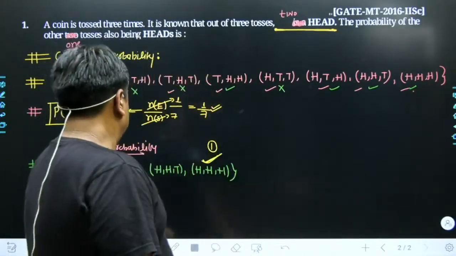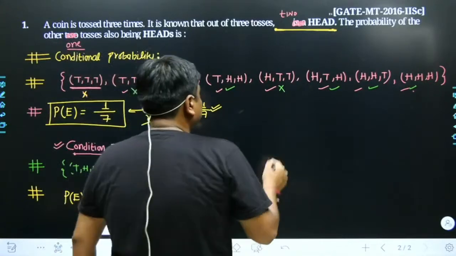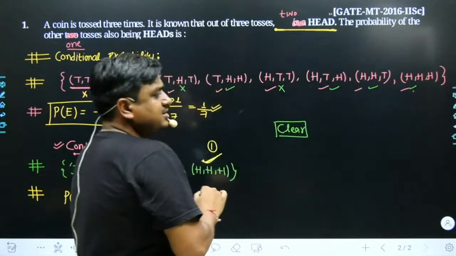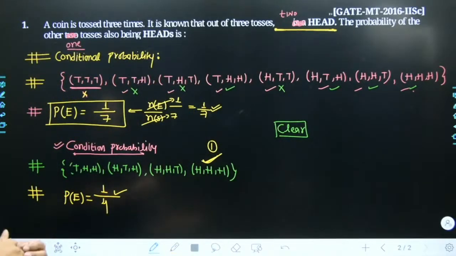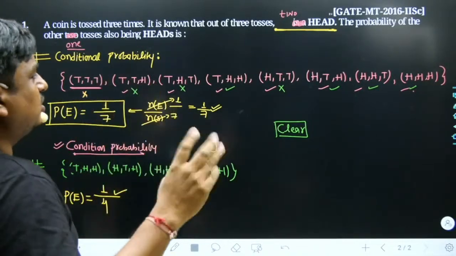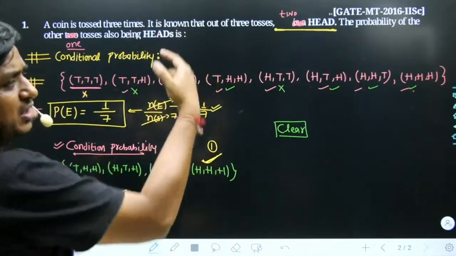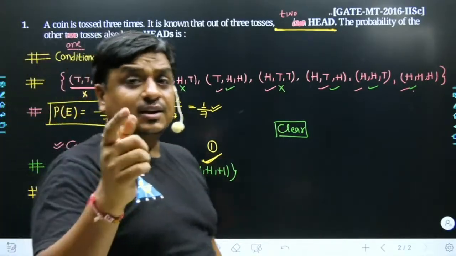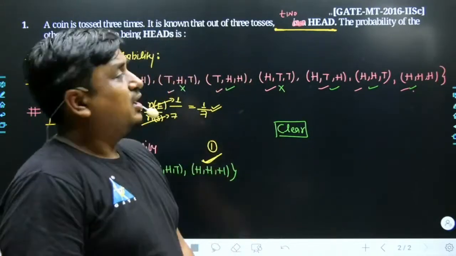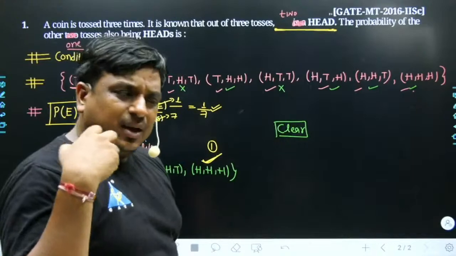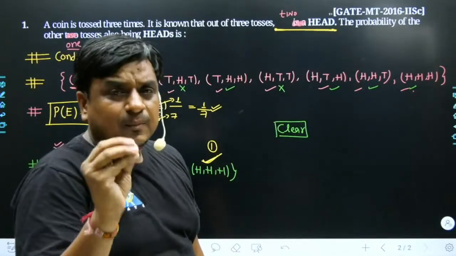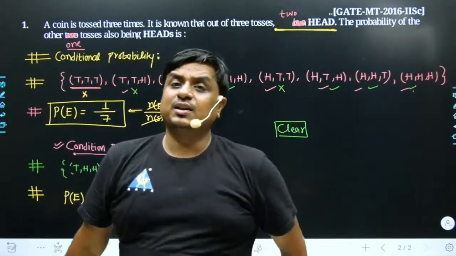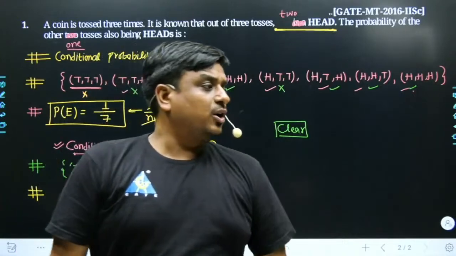I would like to ask each one of you, the students who are live in my lecture, if the concept or the conclusion is clear, just write clear somewhere and then we will move forward. So I would say 3 different questions are deduced from the same problem. The first has been the parent question itself, where a coin has been tossed 3 times and it had been observed that the outcome contains at least one head. The second question has been a coin tossed 3 times and it had been made sure that at least 2 heads were there. And the third question has been the simplest problem. The coin has been tossed 3 times. What is the probability that all of the outcomes are heads?